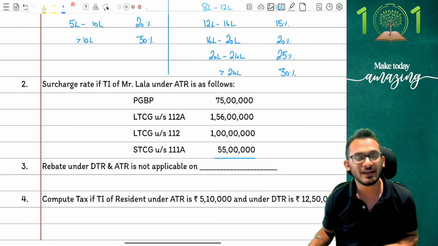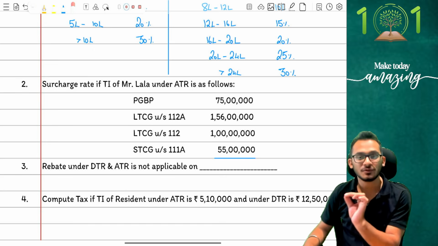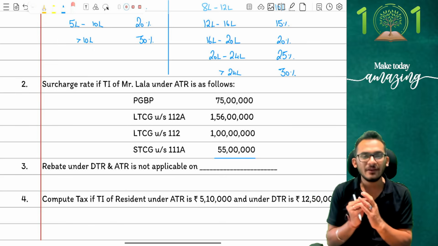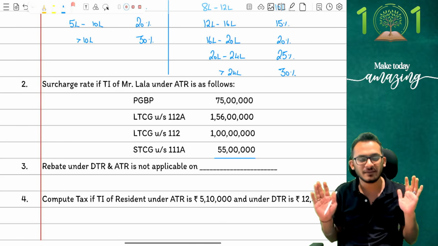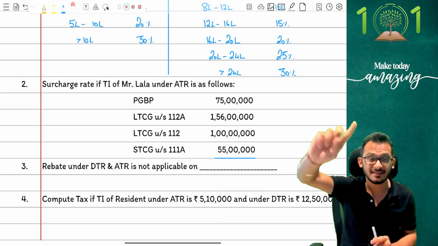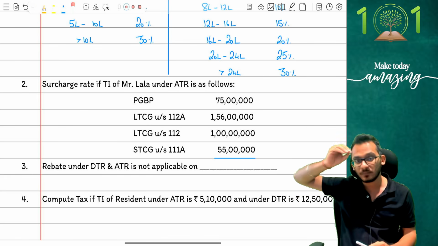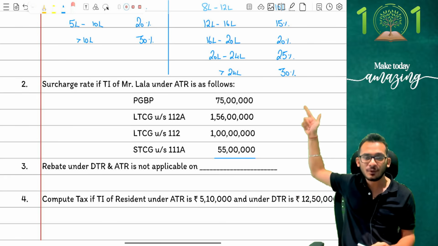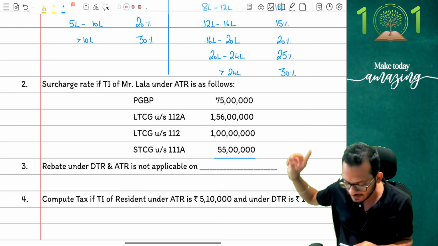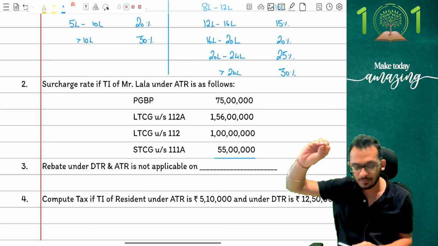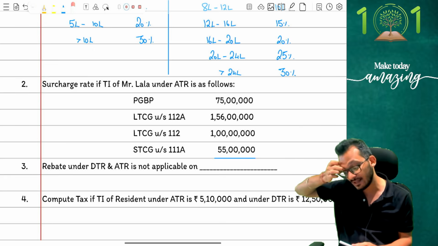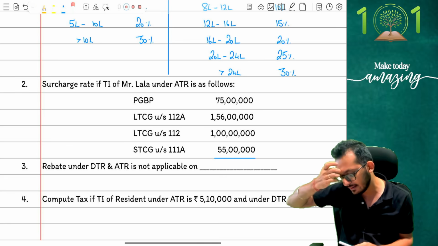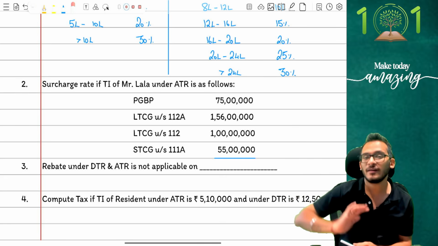With this, they are asking you a very simple question. Tell me what should be the surcharge rates. Now, if you have done the classes properly, I have told it in my class also, people, that there is a master format which I follow. The master format requires step number 1 to total the incomes, because that's where the answer changes first. So I'm going to total the income, and the total should be around 4 crores and odd. 2 crore 56, 2 crore 61, 3 crore 11, 3 crore 16, and somewhere around 4 crores.